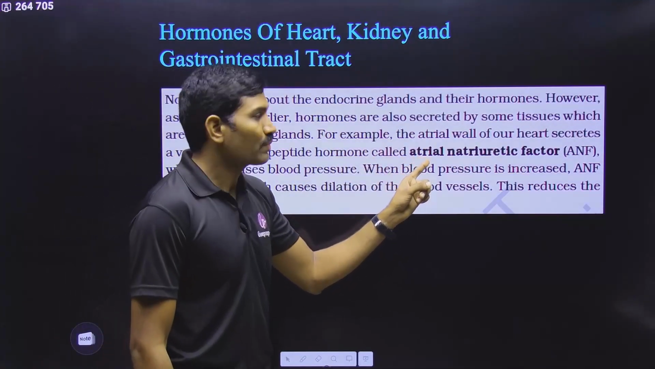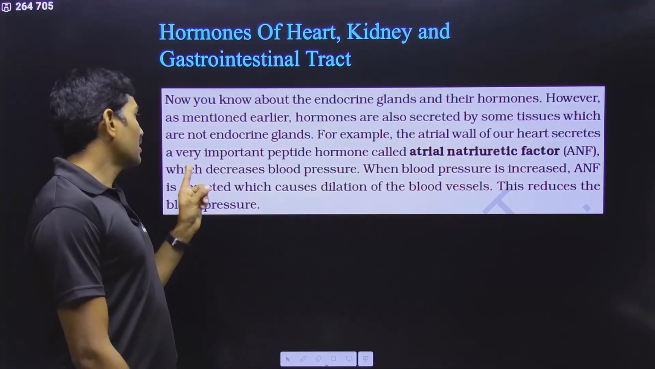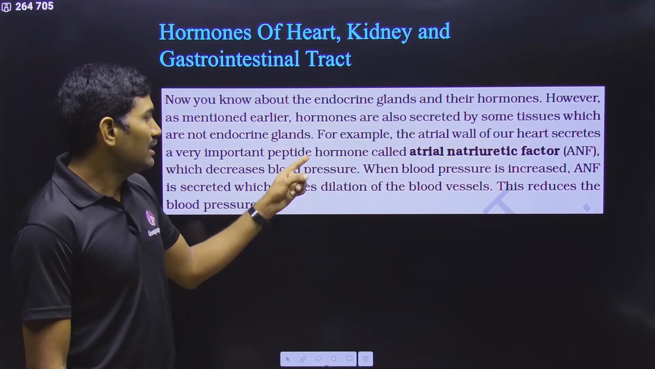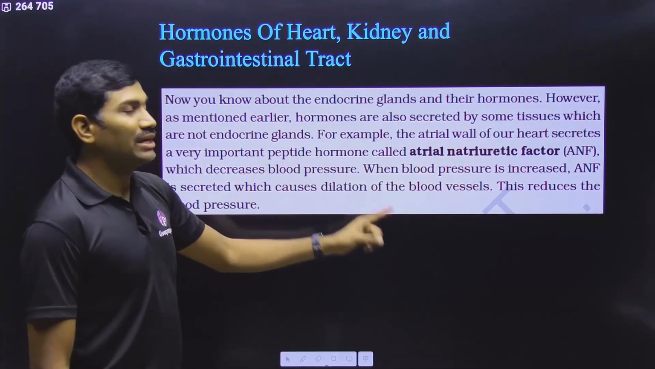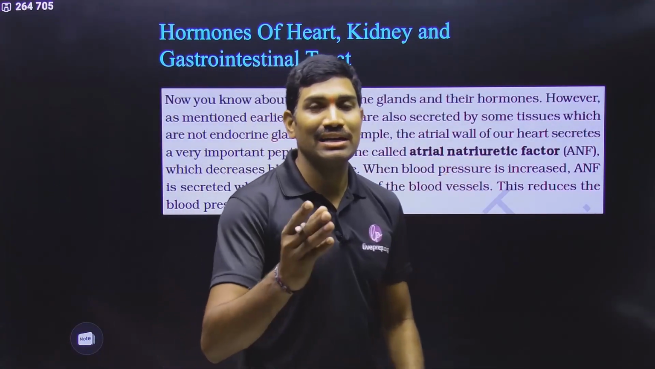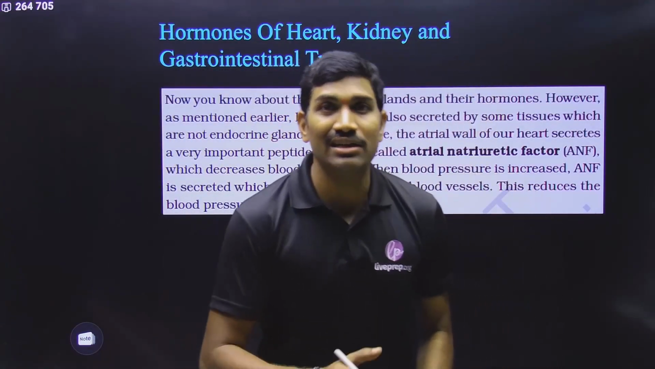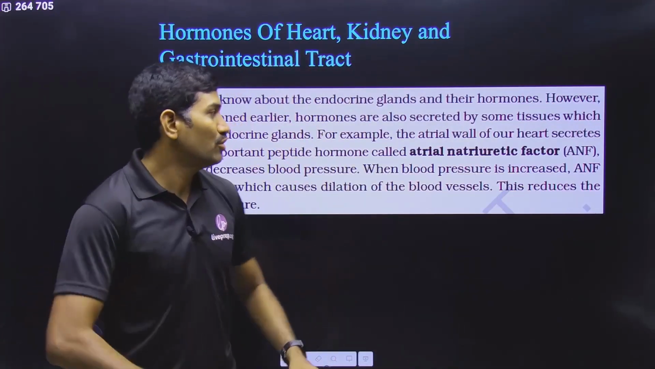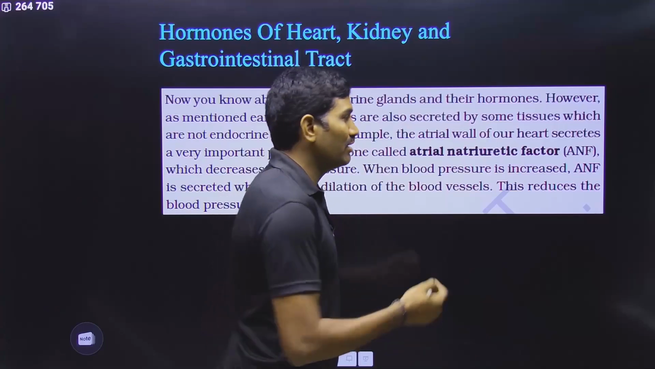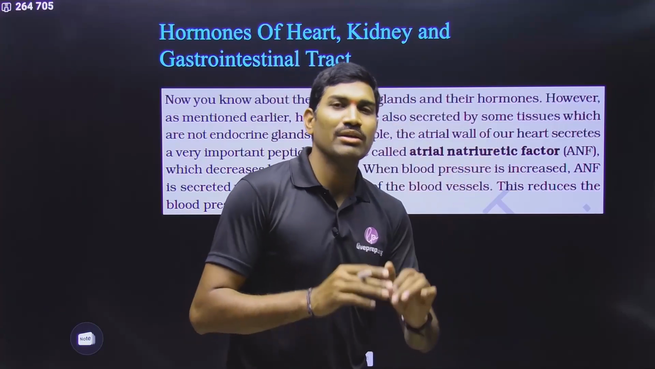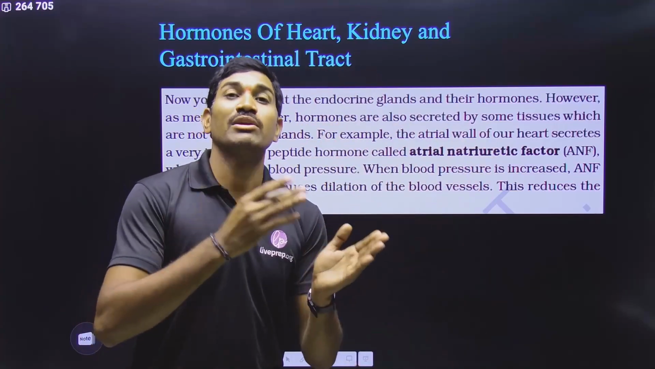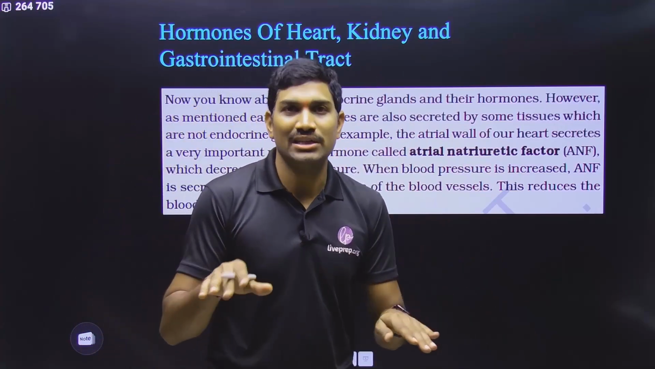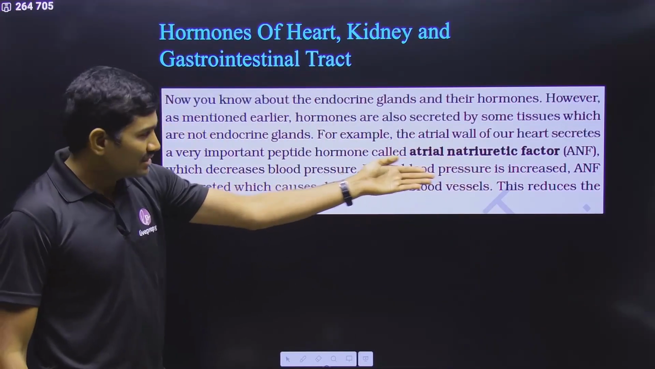For example, the atrial wall of our heart secretes a very important peptide hormone called atrial natriuretic factor. Atrial natriuretic factor is a peptide hormone. Under the excretion chapter we studied it under regulation, right? So when the blood volume is more, atrial natriuretic factor is produced. Natrium means sodium, uretic, loss of water. So excess sodium and water will be lost, so that blood volume will be decreased, so that blood pressure will be maintained. Already we studied this. Same thing they are saying here.